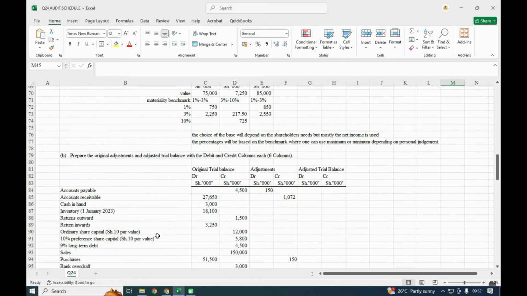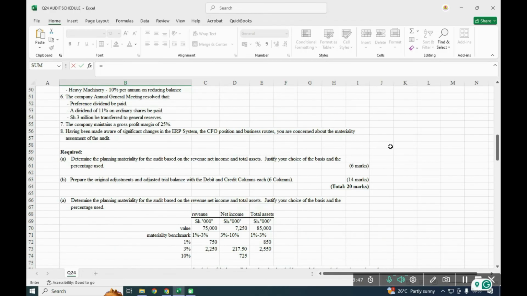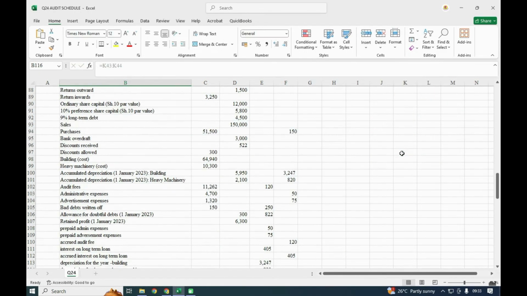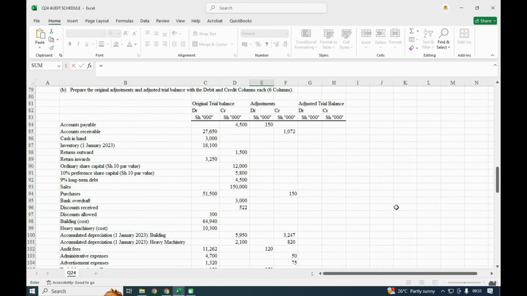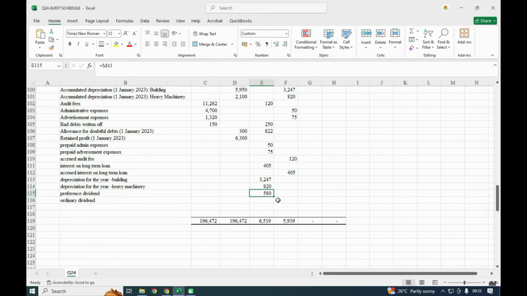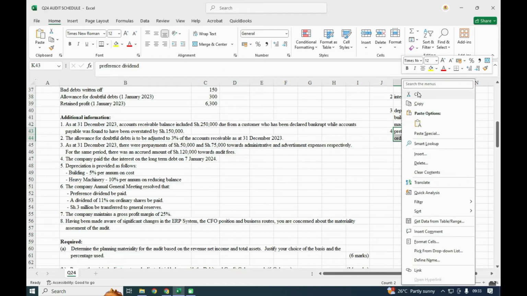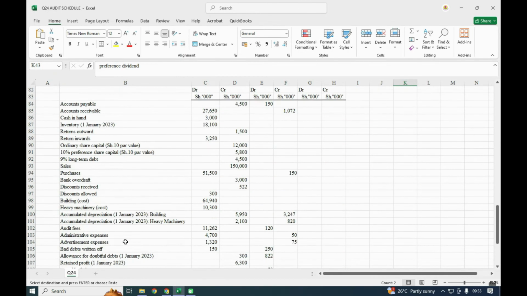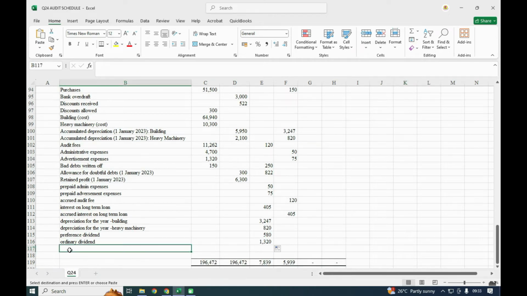So here we shall have the 2 again. We'll have these 2, the preference and the ordinary. I will debit them here, and I will drag this as an expense. Then I will copy the 2 of them, I will come and paste. They will be accrued, so they will form part of the accrued expense.